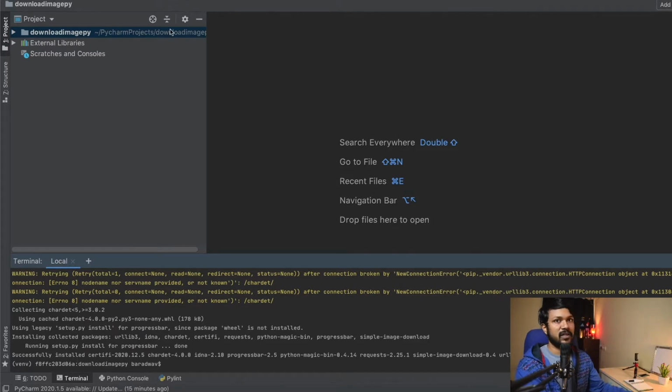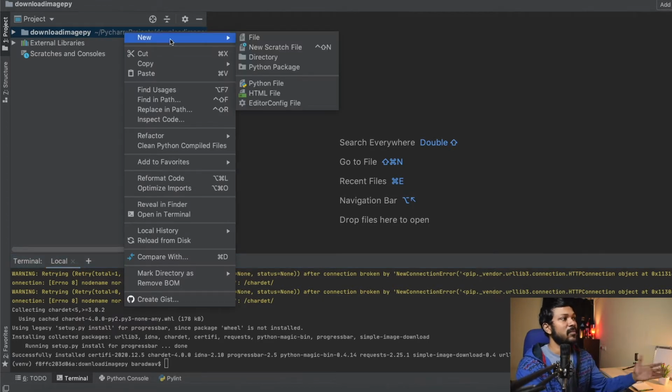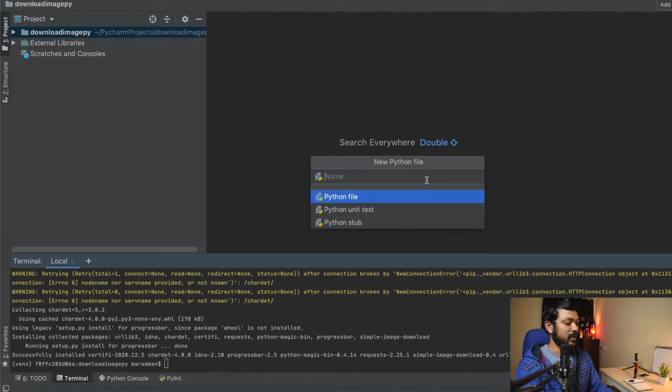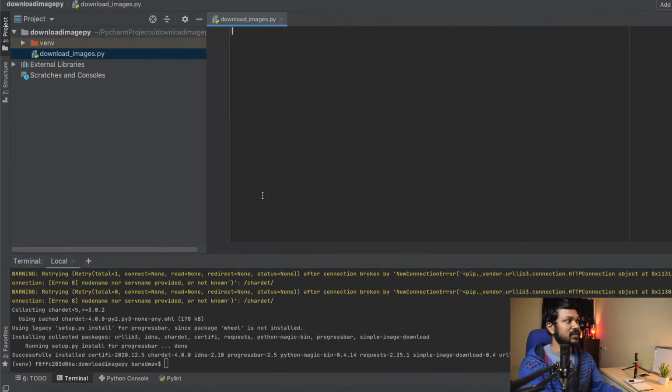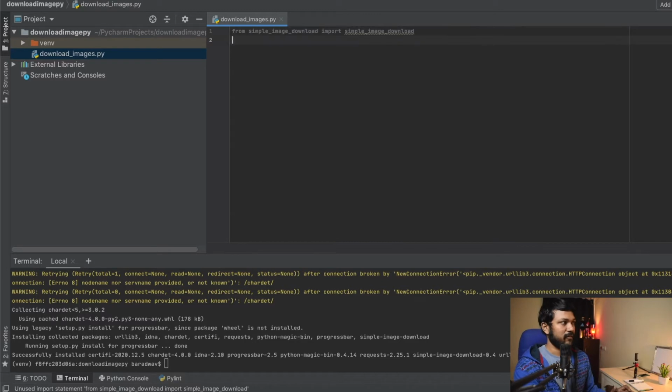And as you see, I'm using PyCharm as my IDE, and I'm also using the project which I've created called download image py. Now let me create a simple Python file called download images, and we can just get started. We just require 3 important lines. First, we obviously require importing a few classes, and the first class I'm going to be using is from simple_image_download.simple_image_download, I'll import the simple image download class itself. And once this importing is done, we need to create an object for simple image download, which is another class inside. You need to instantiate the class.